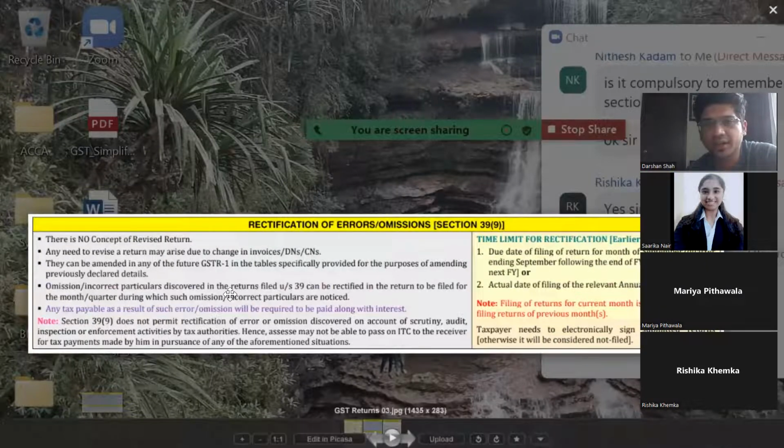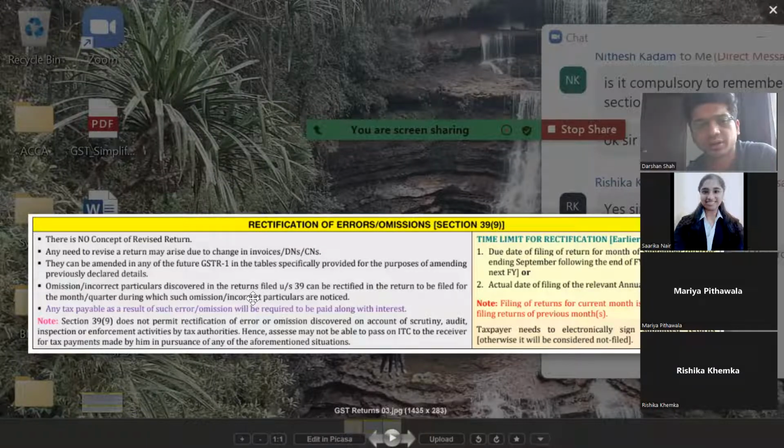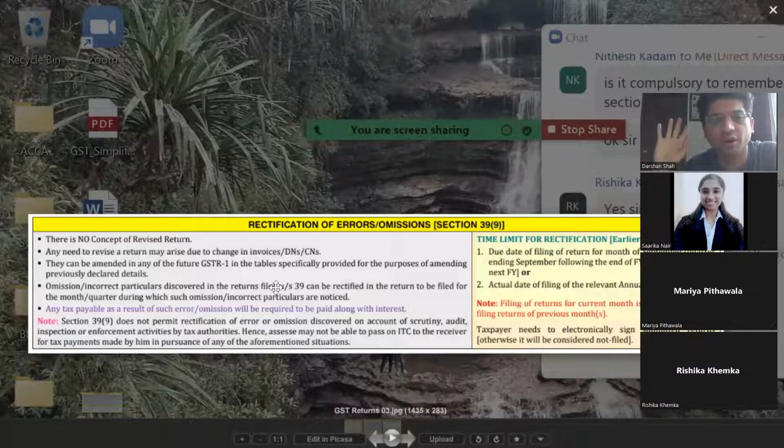And then, guys, pay attention. We'll see that doubt later. Let me just tell one more point in this rectification. Now the error has happened, so your GST filing is with the wrong amount, and by default you'll have to pay 18% interest on that.